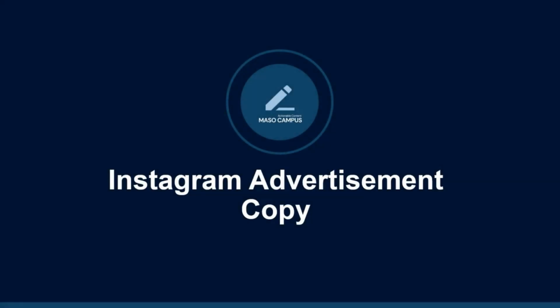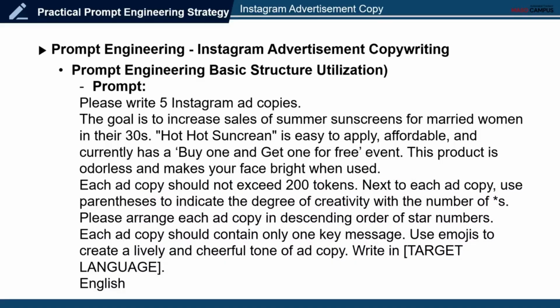We will explore a practical case of using the foundational strategy of prompt engineering to craft a copy for Instagram advertisements. The basic structure of prompt engineering can be summarized as follows. It consists of content and form. Content further breaks down into directives and context, while form is composed of tone, output format, output count, and so on.